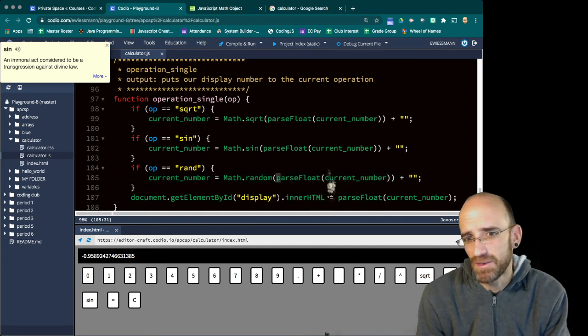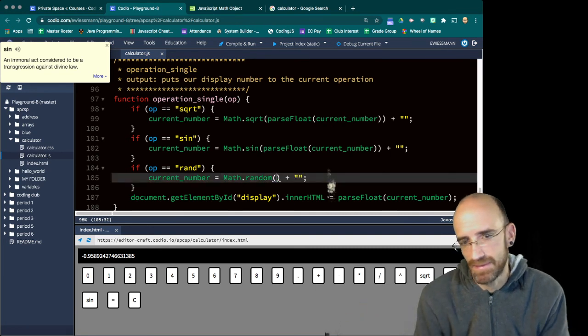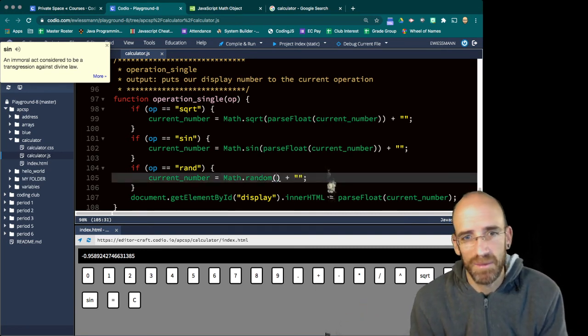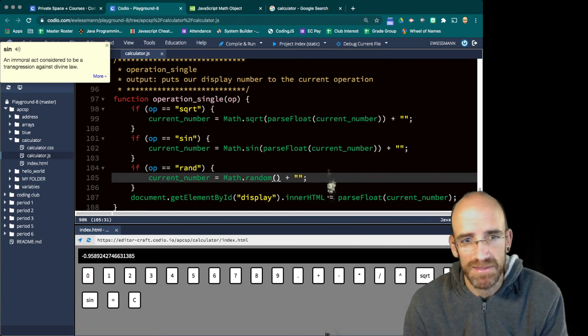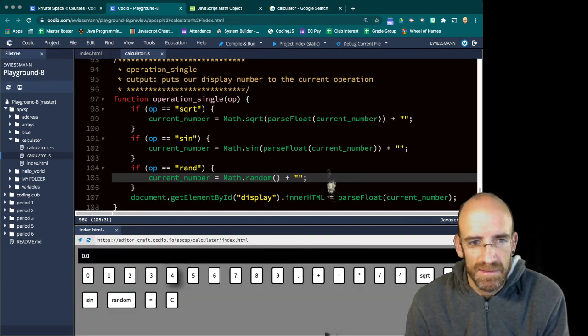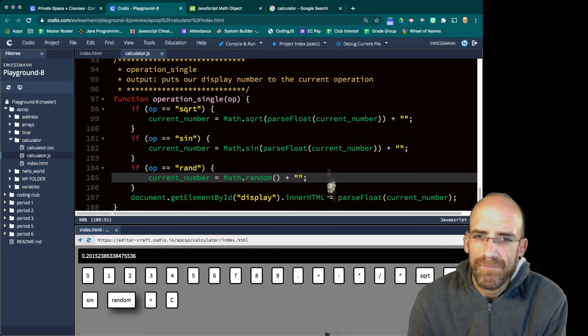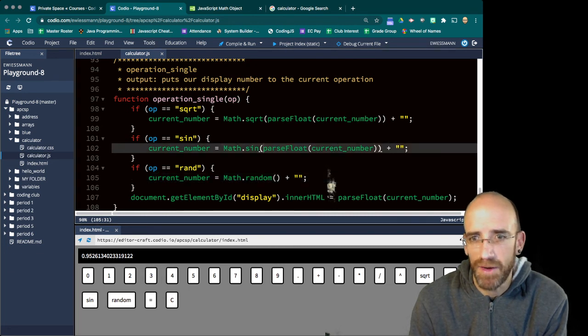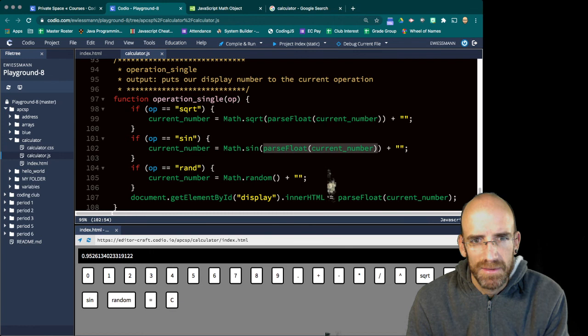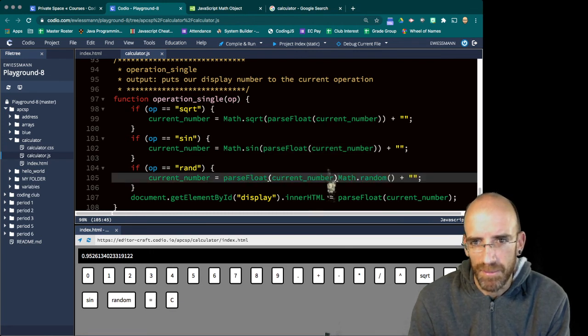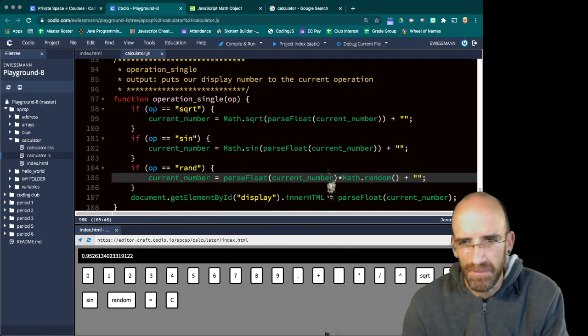Now what it's going to do though is it's just going to erase our current number. That's all you can do. If you have a stored number, it's not going to erase the stored number. So random just gives us random numbers. If we wanted to, now you know what? I think it might feel better. You don't have to do this, but we're going to multiply it by our current number. Let's see how that feels.